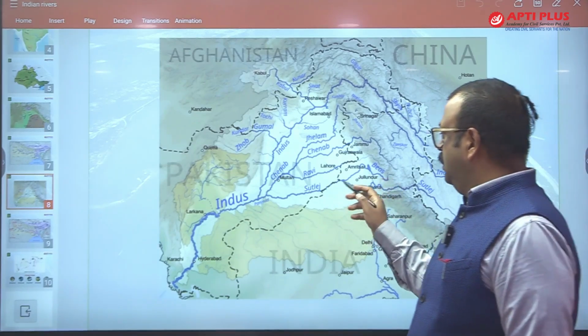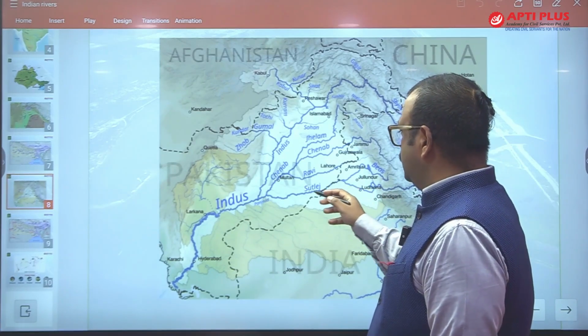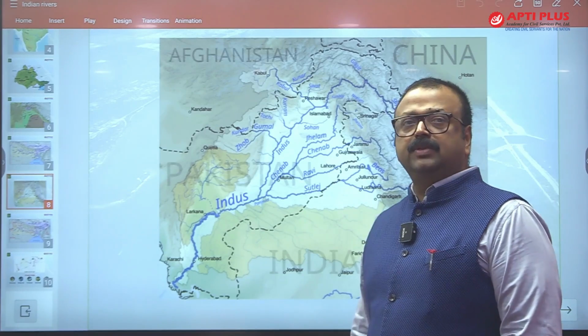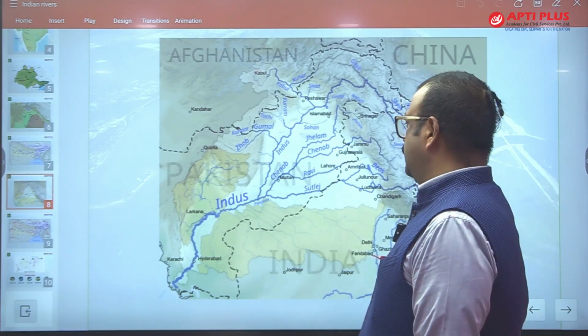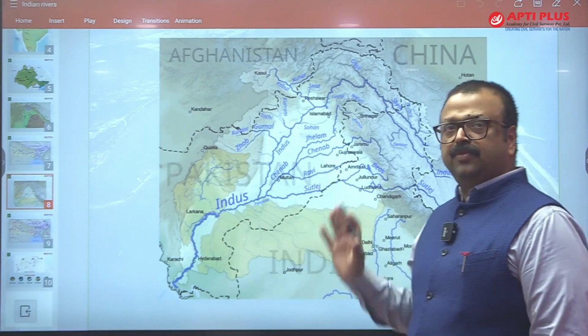Then, forming the Punjab border too, it enters into Pakistan and meets with Chenab, draining its water in Chenab, and they are collectively called Panchnad, and this Panchnad becomes part of the Indus.